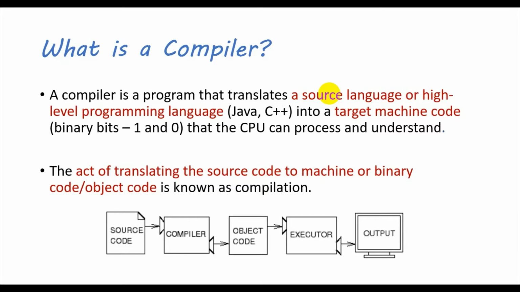Both the compiler and the interpreter do the same job, which is converting the source language into machine code. In a compiler, first the source code is given to the compiler. That source code is converted into machine code in a file format. That file is run in an executor, and then the executor will give the output.